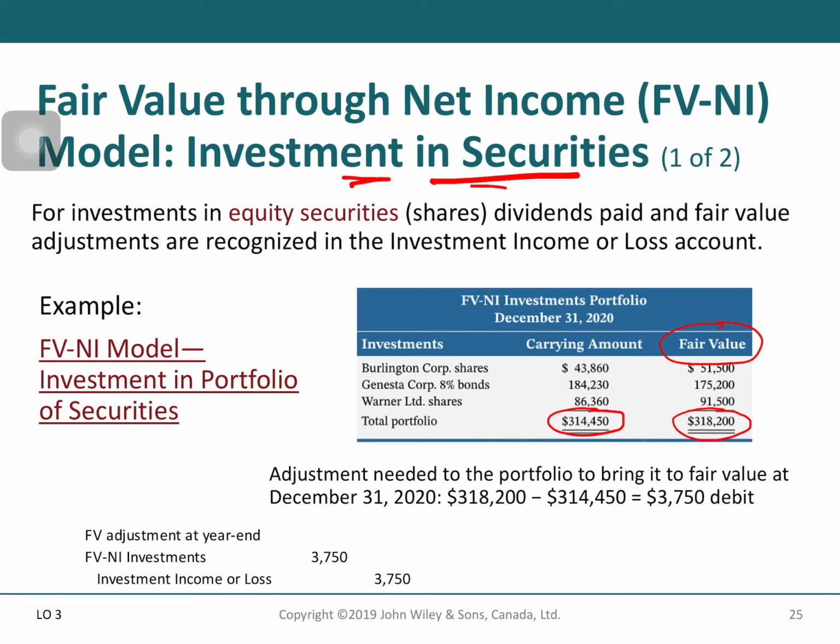So meaning that there is an increase in value here, so you have to record the investment on the debit side for this number. So investment on debit side and investment income or loss 3,750.